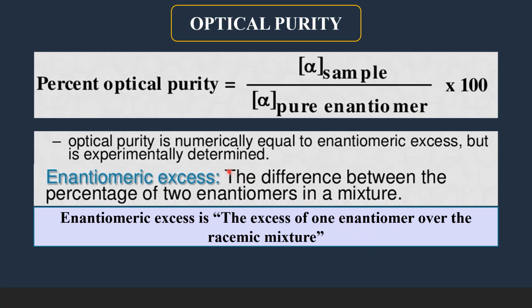Once again, the optical purity is always given in percentage. So that is called percentage optical purity. This can be calculated by taking the specific rotation of the given sample in the numerator and the specific rotation of the pure enantiomer in the denominator, then multiply it by 100. That is called the percentage optical purity.